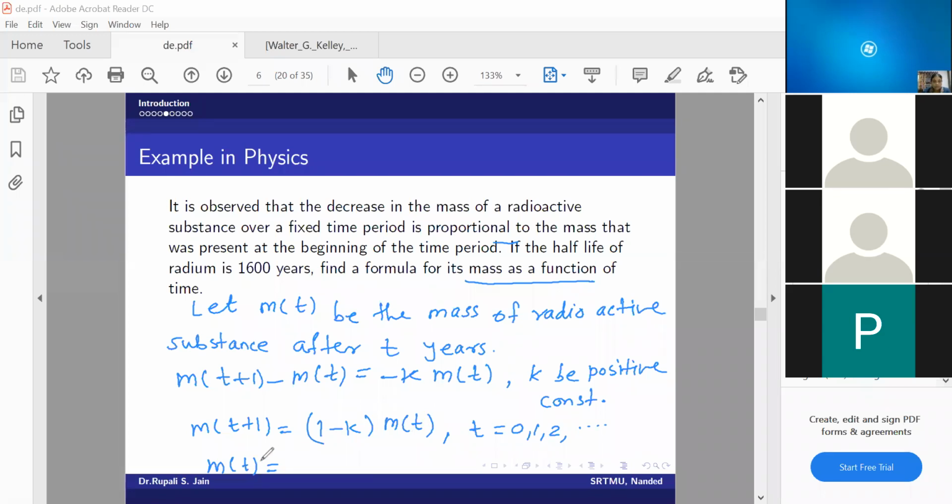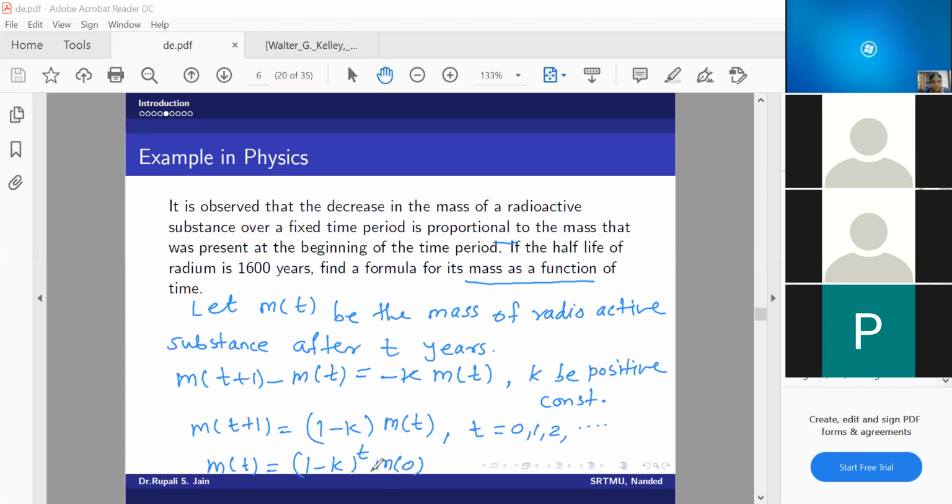So like an iterative process, if I apply iterations, what should I get for m of t? 1 minus k raised to t into m of 0. And what is given now?